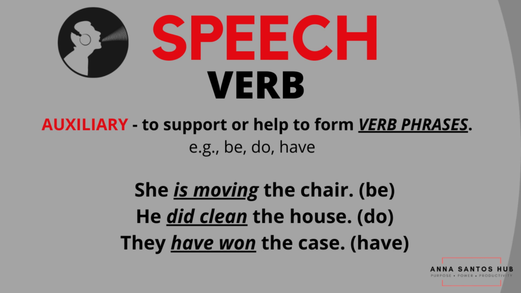Moving on to the last kind, which is the auxiliary verb. So what is an auxiliary verb? In its general sense, auxiliary means to support or to help. So we can surely say that an auxiliary verb is a helper or a helping verb that is used with the main verb to form verb phrases. This kind of verb takes the form of be, do, and have verbs to help form various tenses, moods, and voices of other verbs. And voices can either be active or passive.